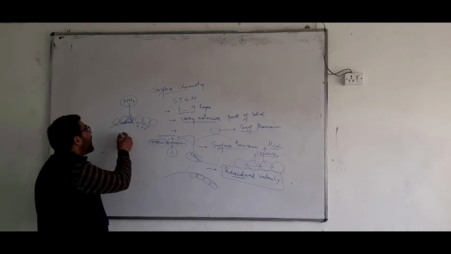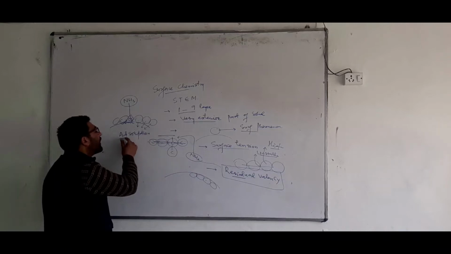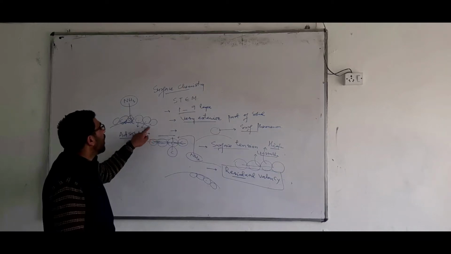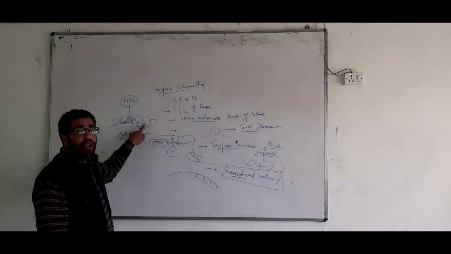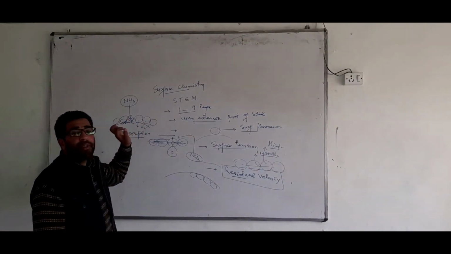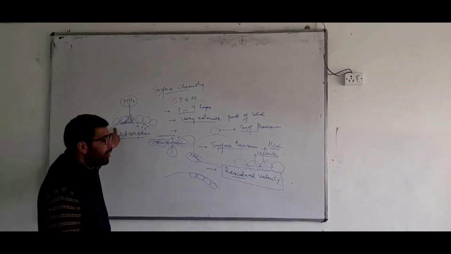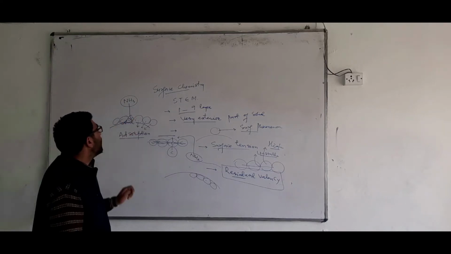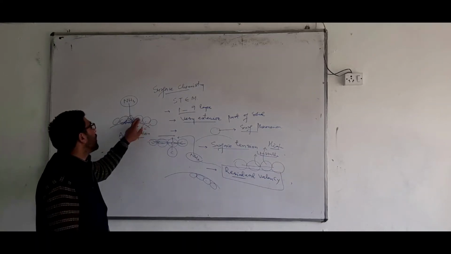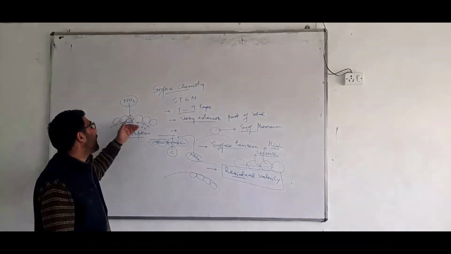This term has been named adsorption. So what is adsorption? It means the existence of a substance on the surface of another substance without penetrating inwards. I'll repeat. It is the existence of a substance, gas or liquid, on the surface of the solid, without penetrating inwards. The term is called adsorption. These gas molecules will not penetrate inwards. They will not go into the bulk. That means they will not penetrate inwards.